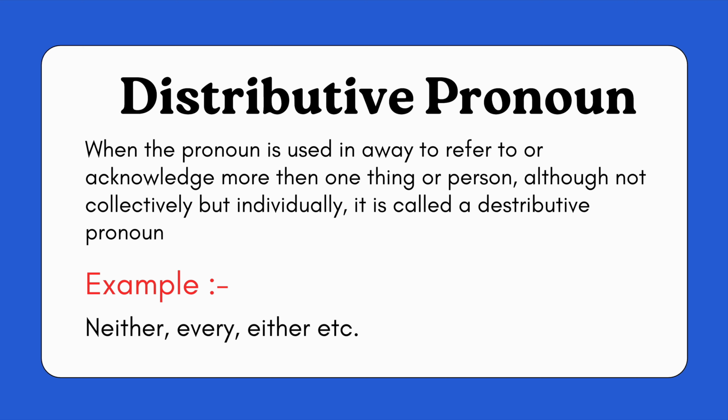Distributive pronoun. When the pronoun is used in a way to refer to or acknowledge more than one thing or person, although not collectively but individually, it is called a distributive pronoun. Neither, every, either. Like we say, each boy is intelligent. Either road is safe, neither book is cheap.